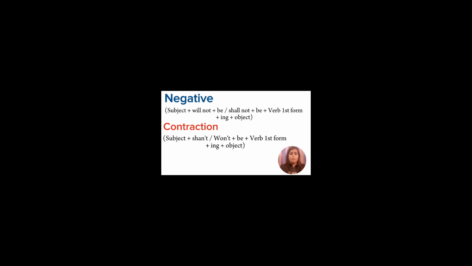For negative sentence, the rule will be subject plus will not plus be or shall not plus be plus verb first form plus ing plus object, or in contraction I can say subject plus shan't or won't plus be plus verb first form plus ing plus object. Let us see the examples. She won't be voting tomorrow. Next, we shan't be going with him.